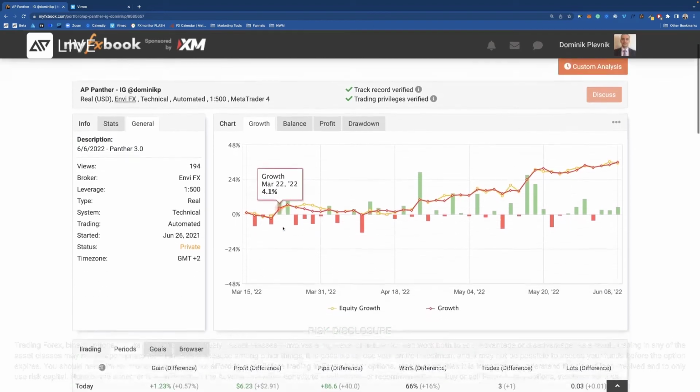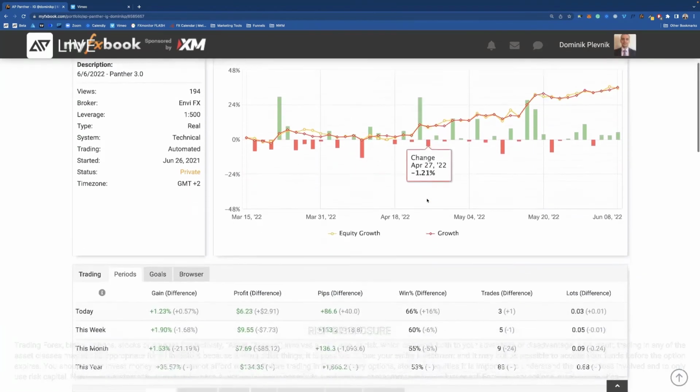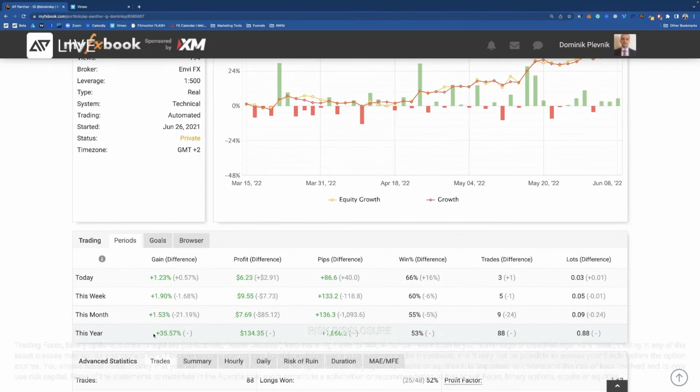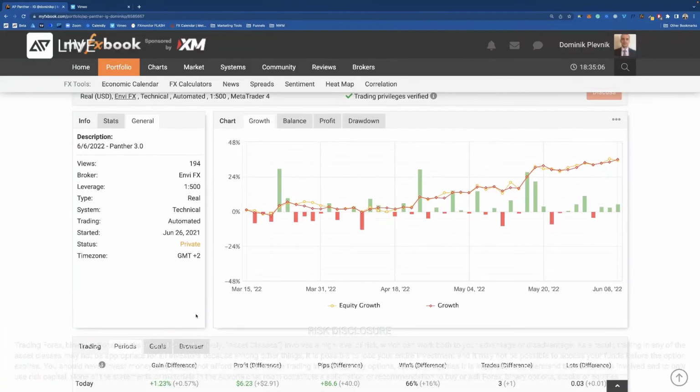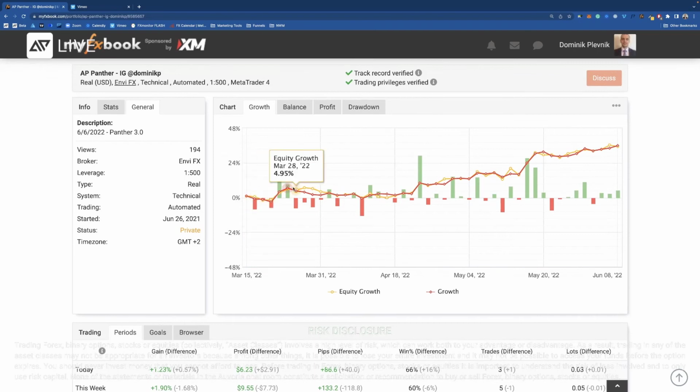Okay, and you can see even with 2.0, the results were amazing, already up 35%. You have to know that it's actually a $500 account, so here we are risking around 3% on every single trade. But definitely, me and Kevin were discussing, we will just run this account and let it compound. We're not going to add money and we're not going to take anything off, and we will run this account super aggressive, so it will always run on 2% risk. So we can see how much drawdown it can make and how much profit it can make.